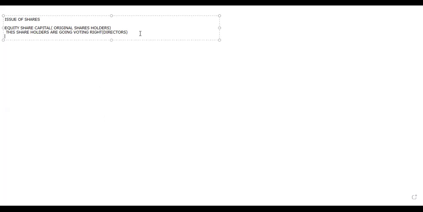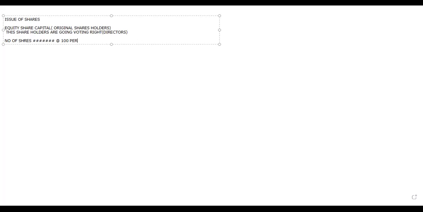Every company, let's assume they are calling for shares, whatever may be the number of shares. Let's assume the price is 100 rupees per share.